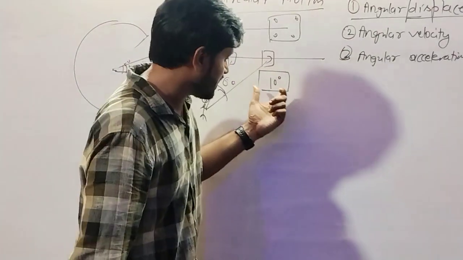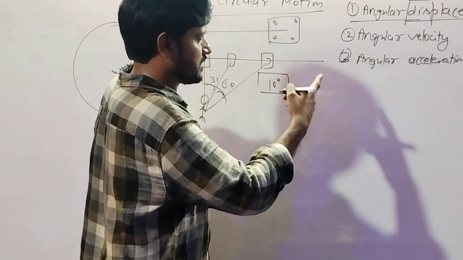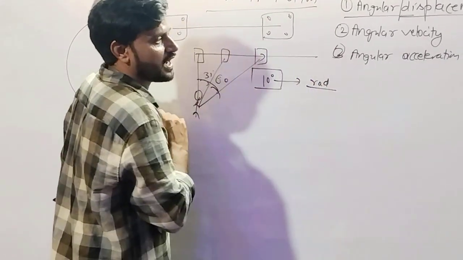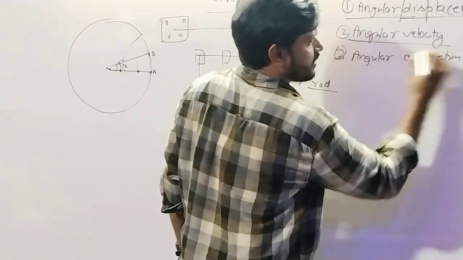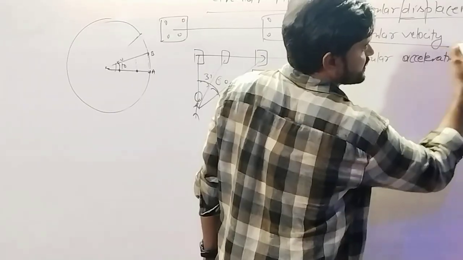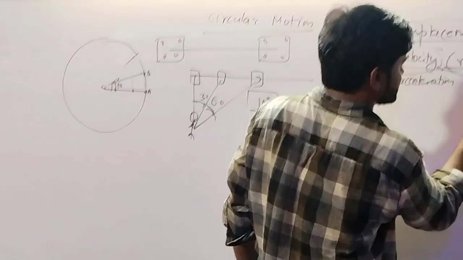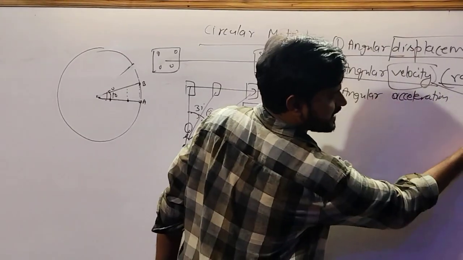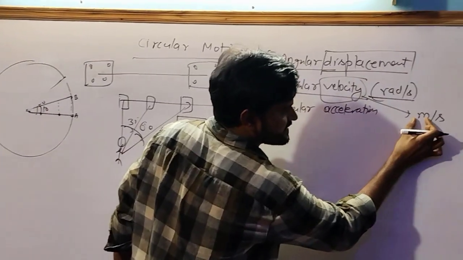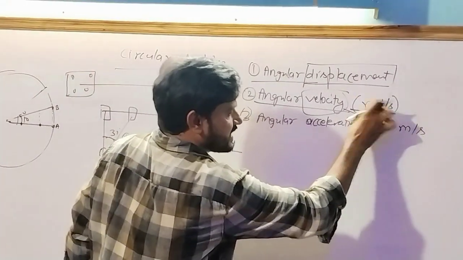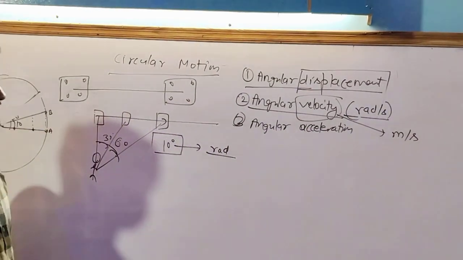Because the SI unit of angle is radian, the unit of angular velocity is radian per second, similar to velocity, whose unit is meter per second. In 1 second, the displacement covered is known as velocity. In 1 second, the angle covered is known as angular velocity.